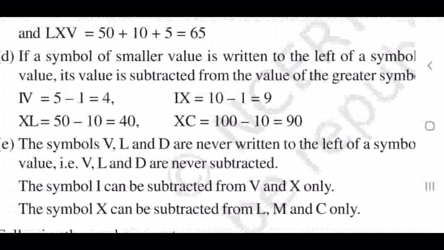XL equal to 50 minus 10 equal to 40. XC equal to 100 minus 10 equal to 90. Why it is subtracting, I already told you. Do you remember, children? If the smaller value is on the left side, it will be subtracted. That is the only law you have to understand. Okay. Next point you write.